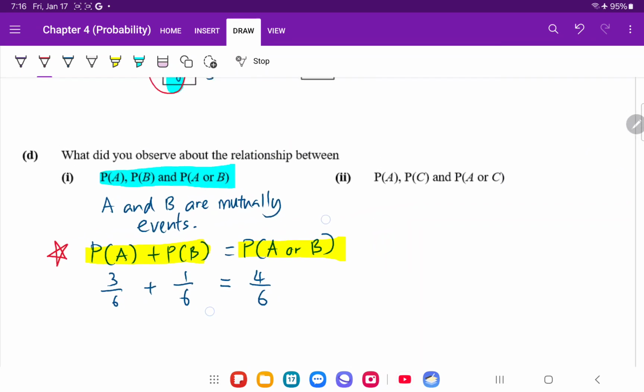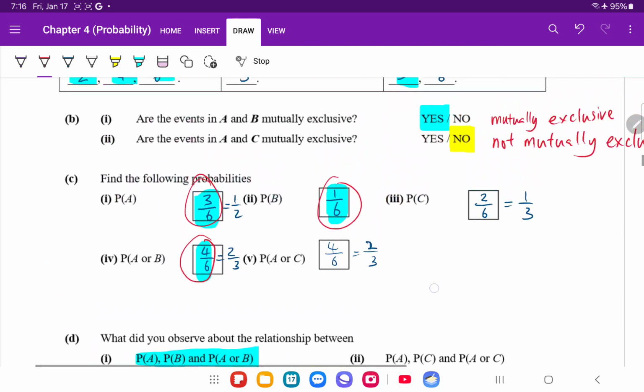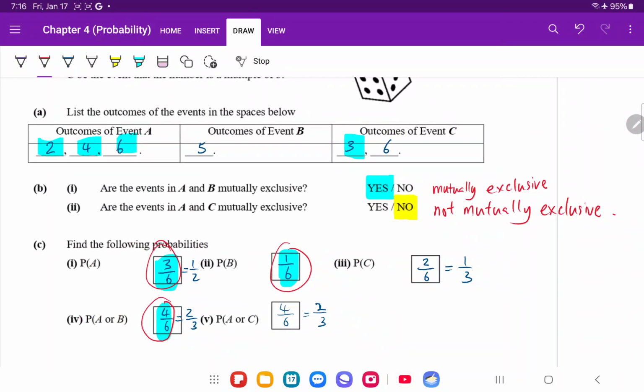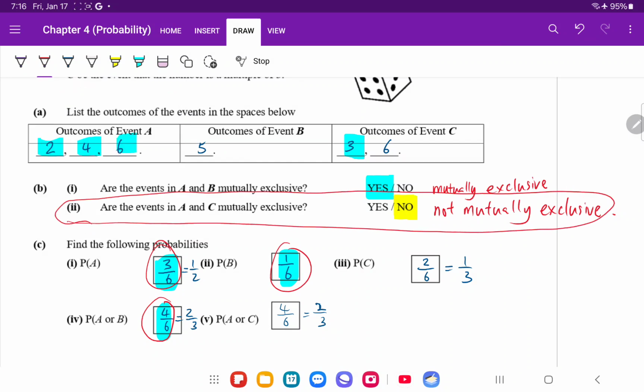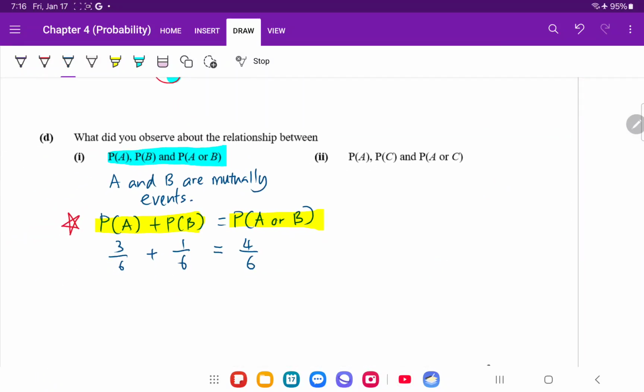Now what about the other side? A and C, just now we already said A and C, they are not mutually exclusive. I'm talking about here, right? We established they are not mutually exclusive. So does that mean the formula doesn't work? Now we do not know. Let's see.